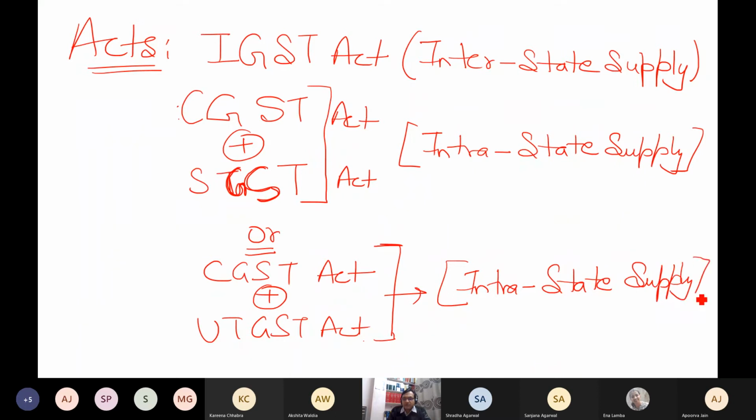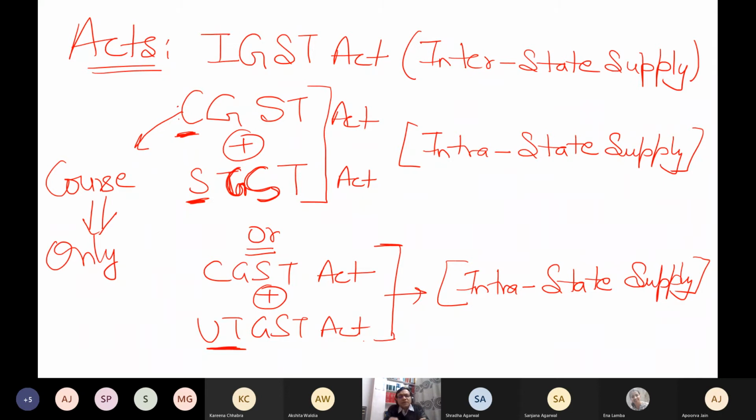And we have to study which acts? CGST Act, SGST Act, and UTGST Act. But in our course, only the CGST Act is there. It is in our course. Only CGST. In our course, the SGST Act is not there and the UTGST Act is not there. Why? Because the entire CGST Act is as it is the same for every state as well as for every union territory. Otherwise, there would not have been a common GST.